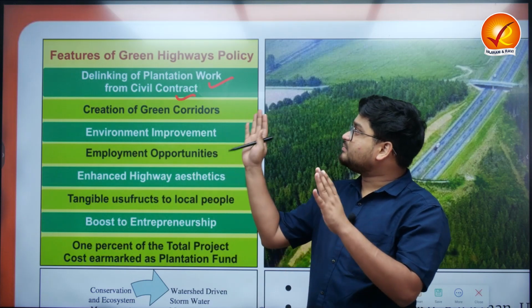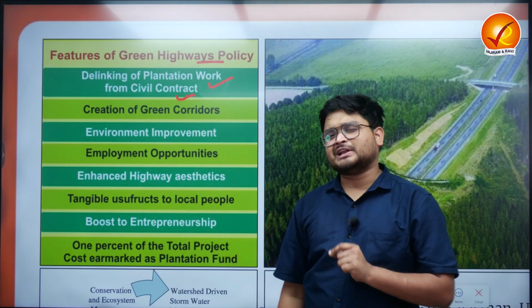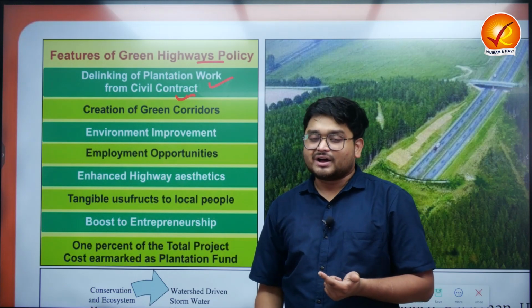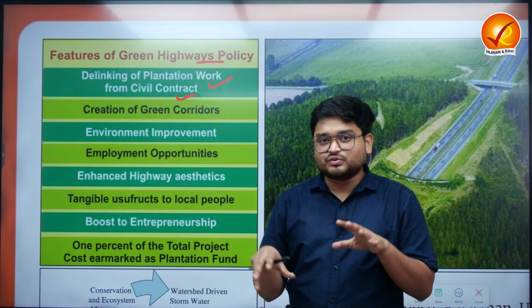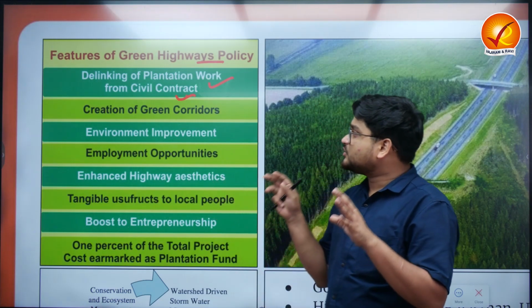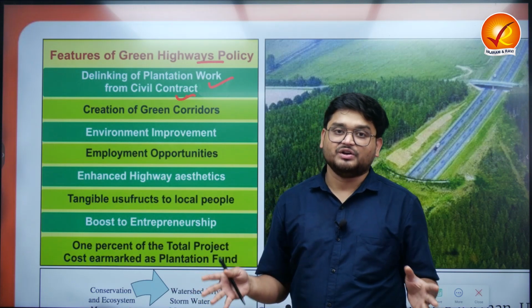And now this main policy is that we must try to delink the plantation work from the contractors, because it has been found that the contractors do not fulfill the obligations either, or they try to have very patchy work over a period of time. That is why this policy is trying to have a whole of government approach where the government sector will be